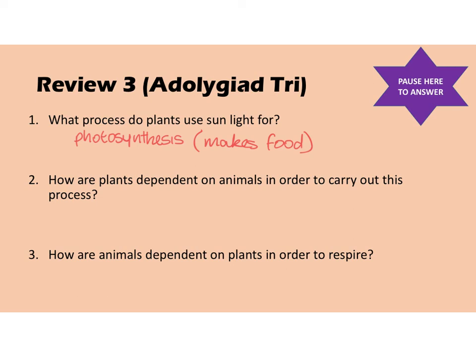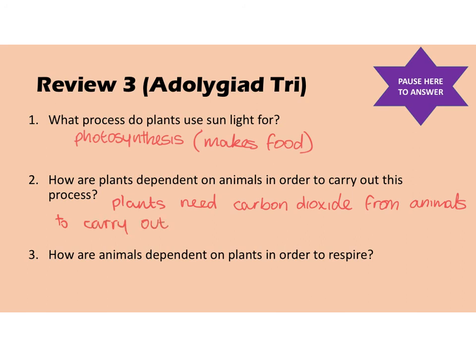Number 2, how are plants dependent on animals in order to carry out this process? So this was a tricky question, and the answer is plants need carbon dioxide from animals to carry out photosynthesis.